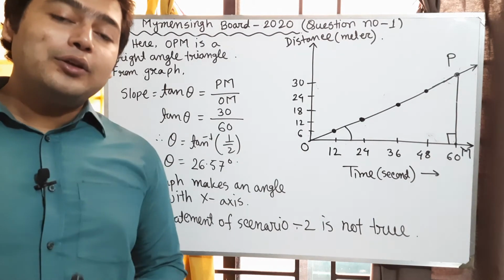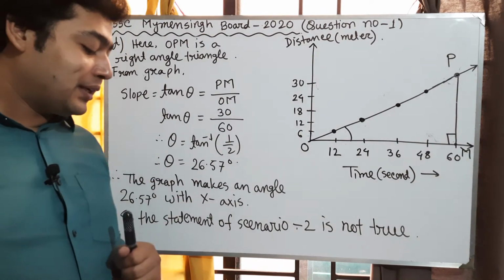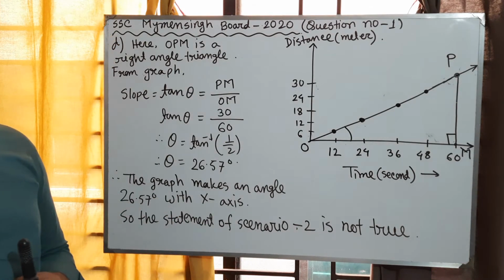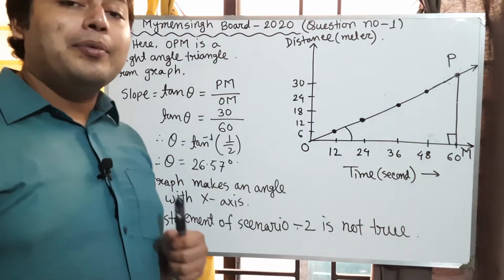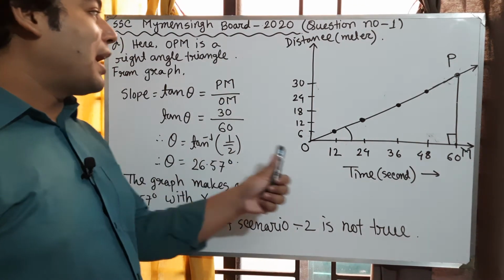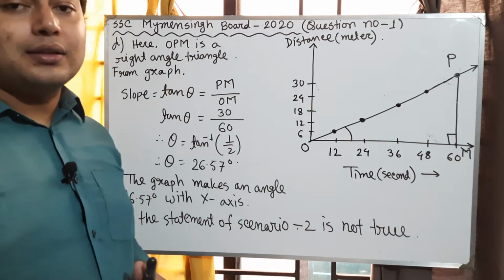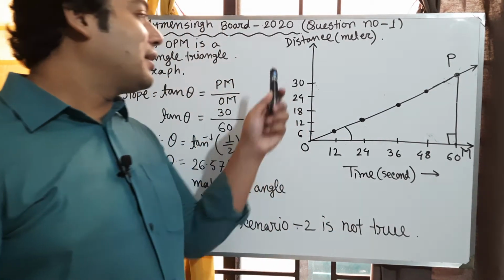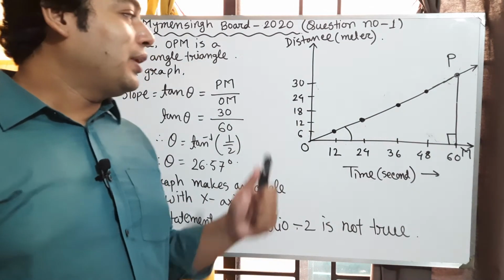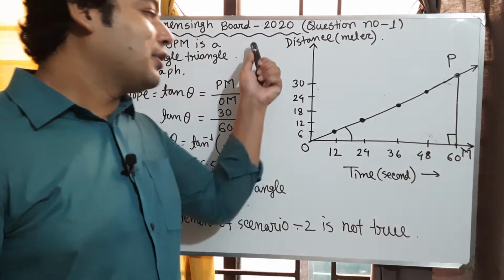Put your opinion with mathematical analysis. From scenario 2 we are given time and distances. So putting these time and distances in a graph, we get this type of graph.